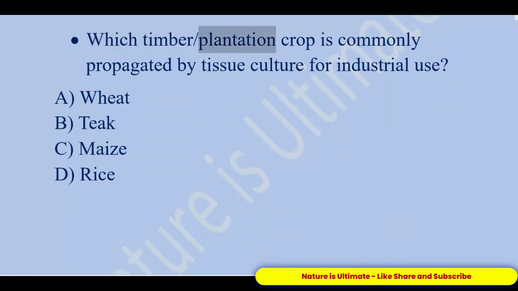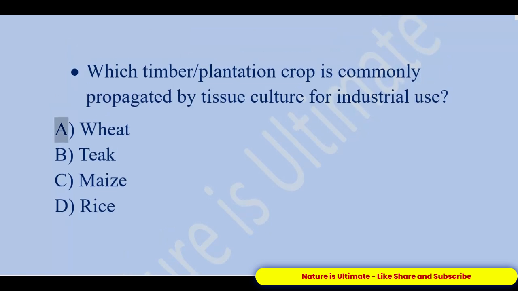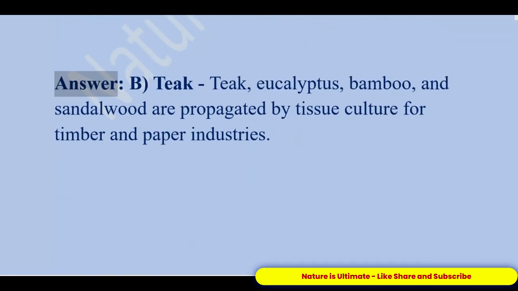Which timber or plantation crop is commonly propagated by tissue culture for industrial use? A. Wheat. B. Teak. C. Maize. D. Rice. Answer, B. Teak. Teak, eucalyptus, bamboo, and sandalwood are propagated by tissue culture for timber and paper industries.